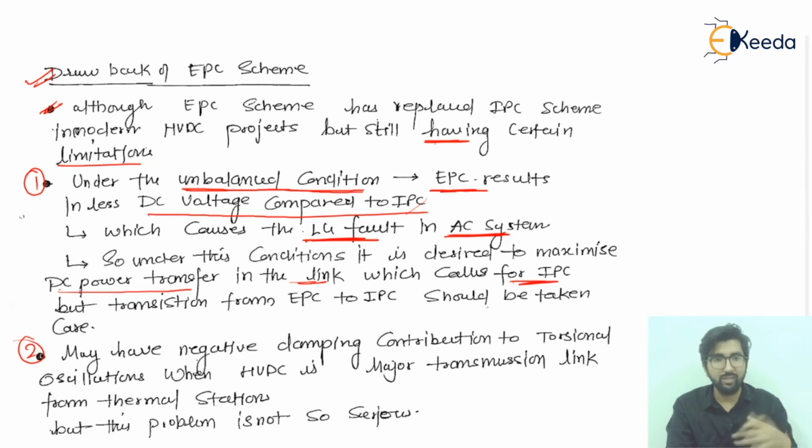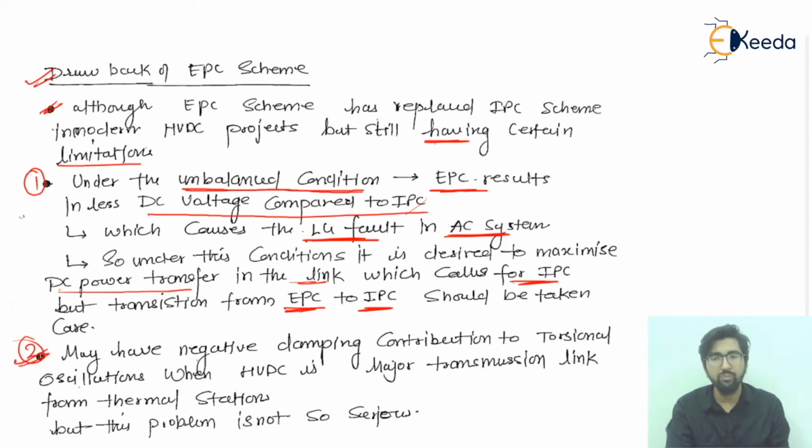That is a kind of IPC technology, so we will generally prefer the IPC at that time. But if the system is running in the EPC scheme, we can transfer to the IPC scheme, but that transition should be so smooth that there are no faulty conditions at that time. So I can say the transition from the EPC to IPC.